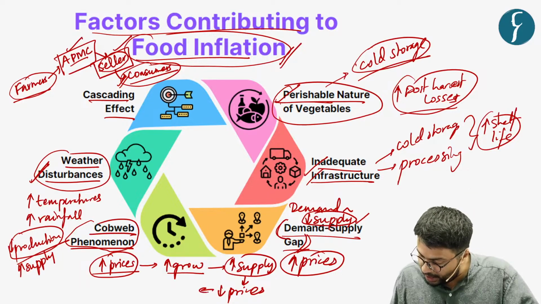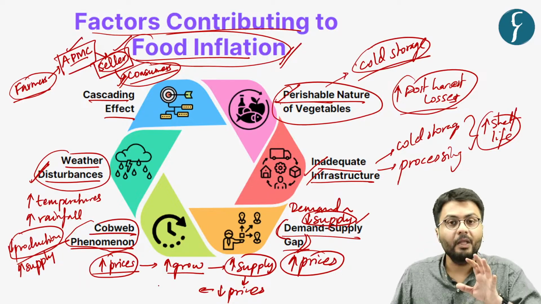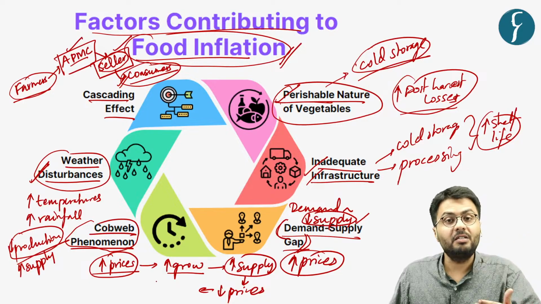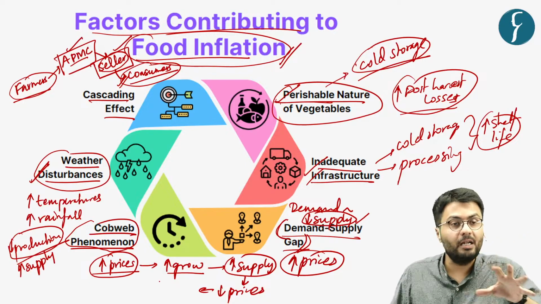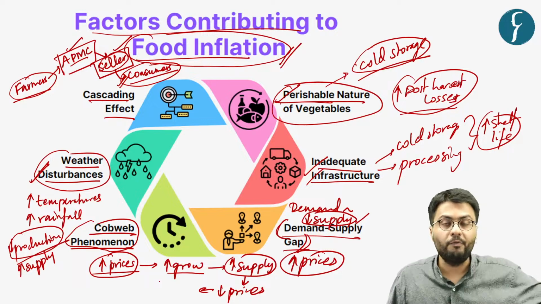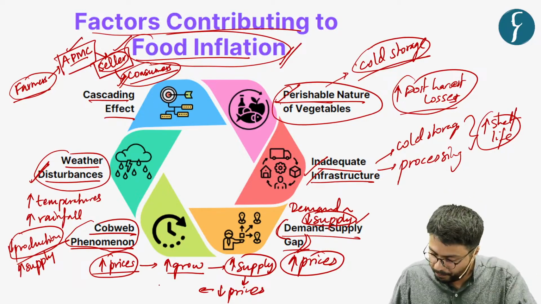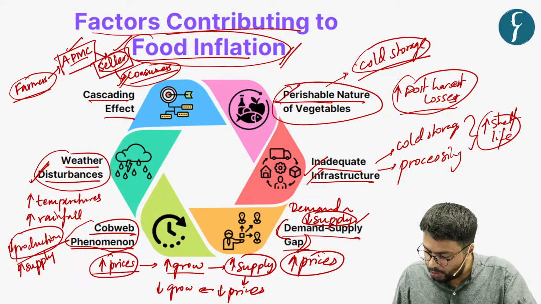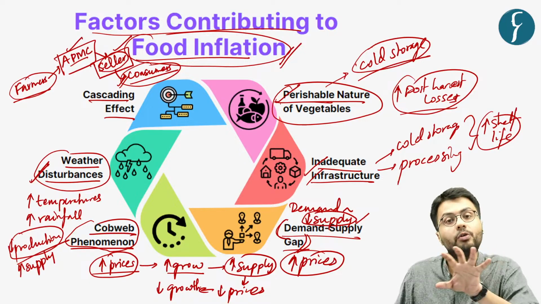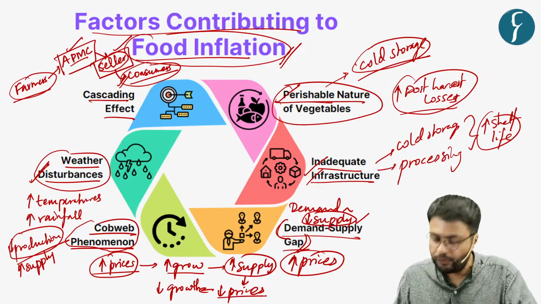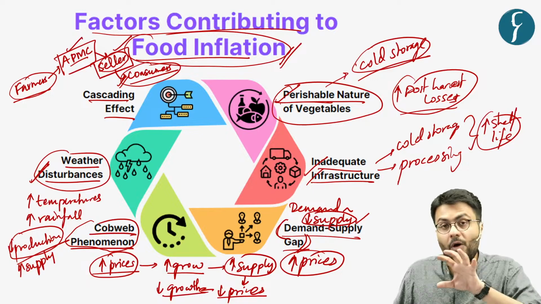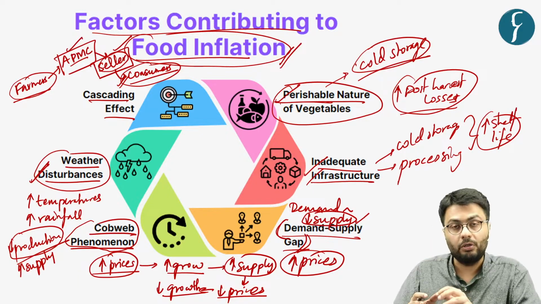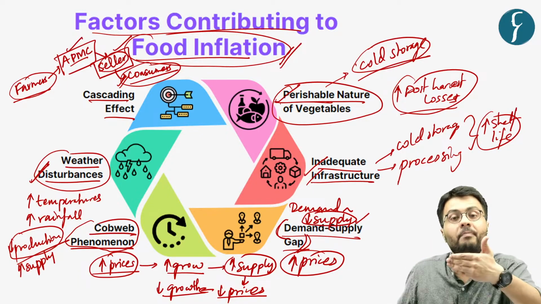Now, this reduction in the prices of tomato discourages the farmers from growing tomato because they'll be looking to grow some other crop which is getting better prices. Hence, the growth of tomato crops reduces because of this fall in prices. Now, after this reduced growth, the tomato crop eventually matures.